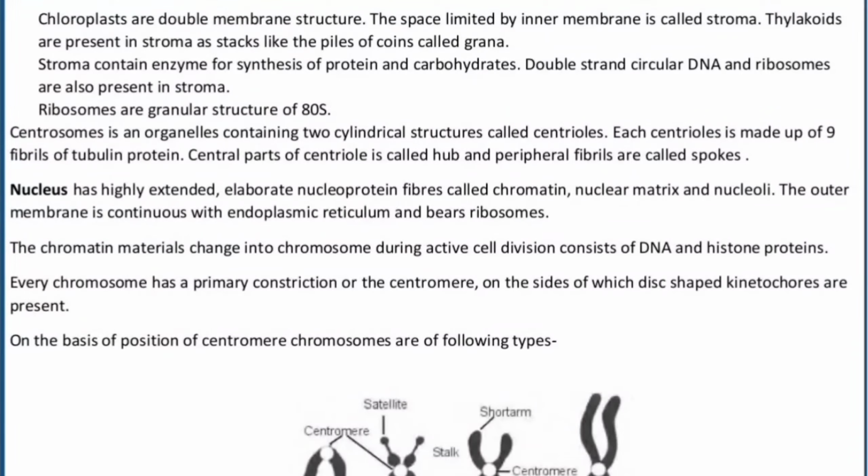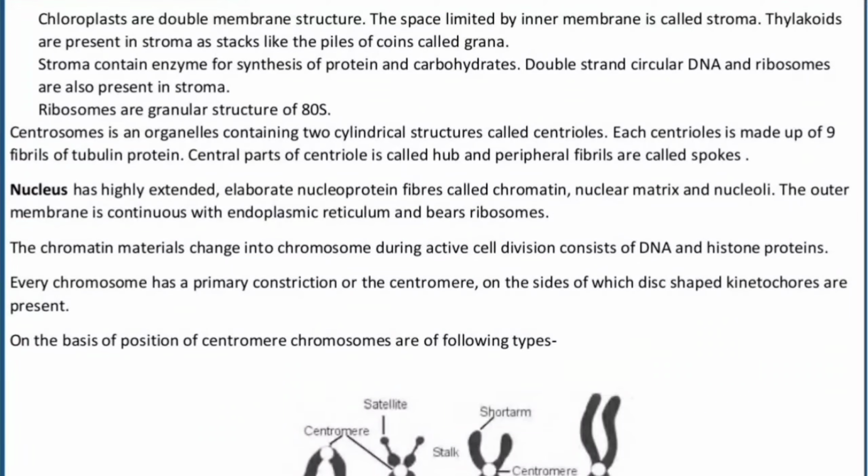The stroma contains enzymes for the synthesis of protein and carbohydrate. The double-stranded DNA and the ribosomes are also present in the stroma. Do remember one thing, that the ribosomes are granular structures. Okay?